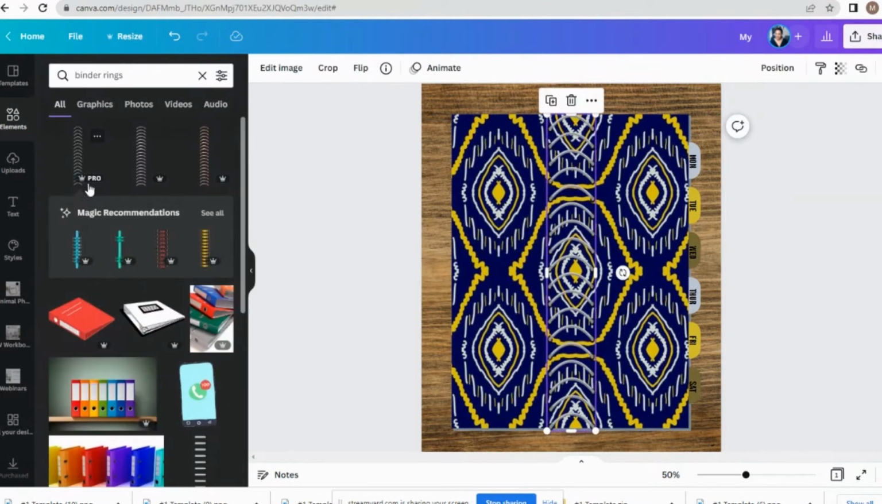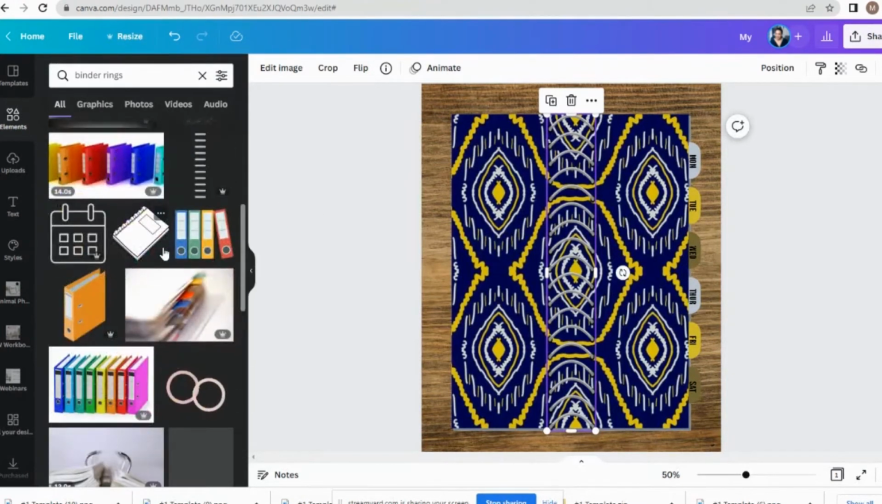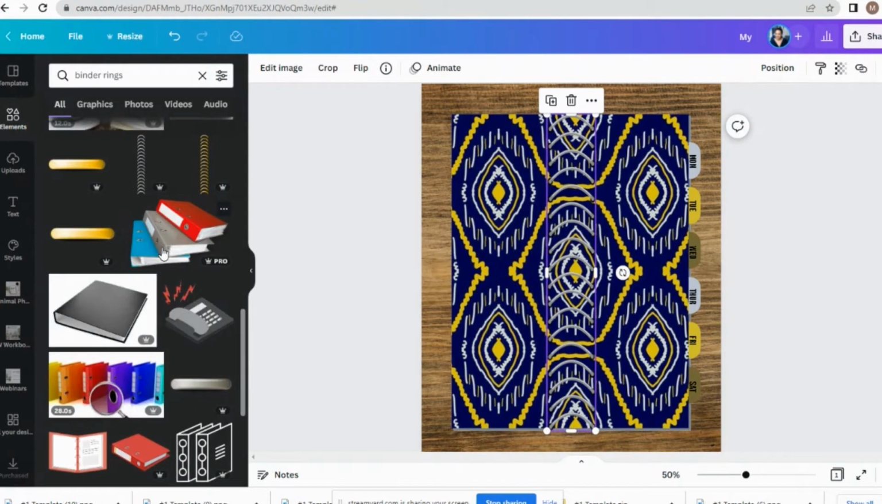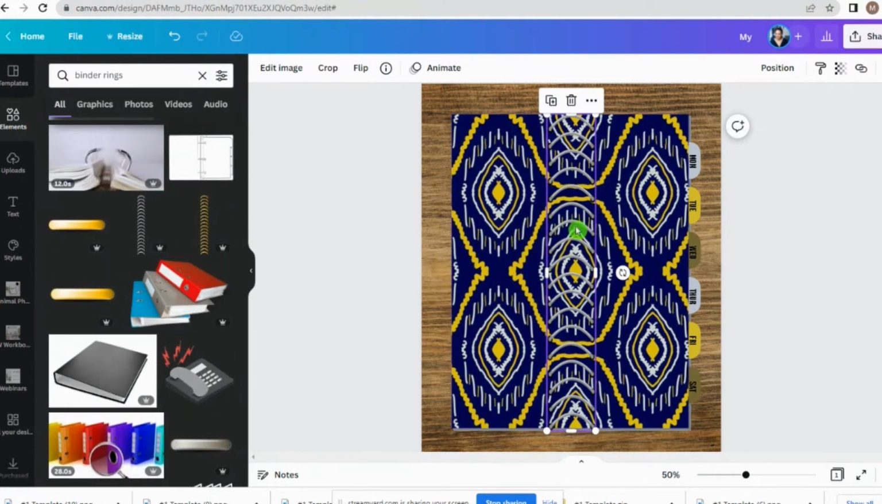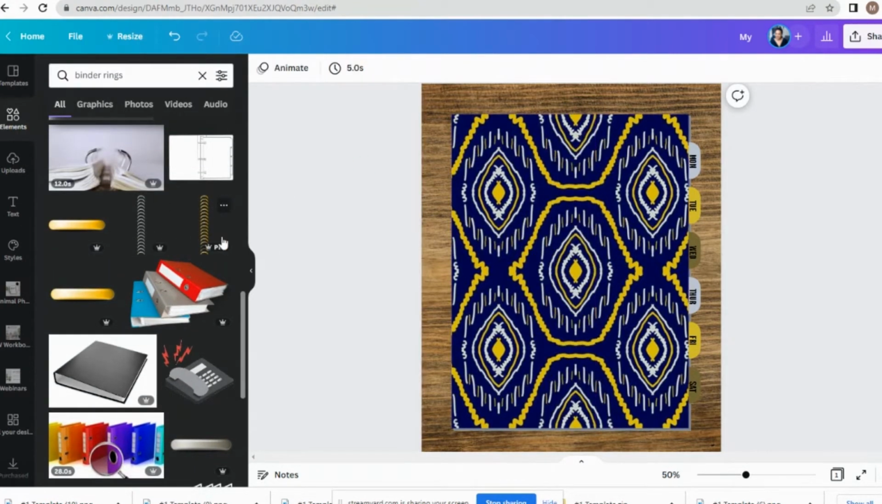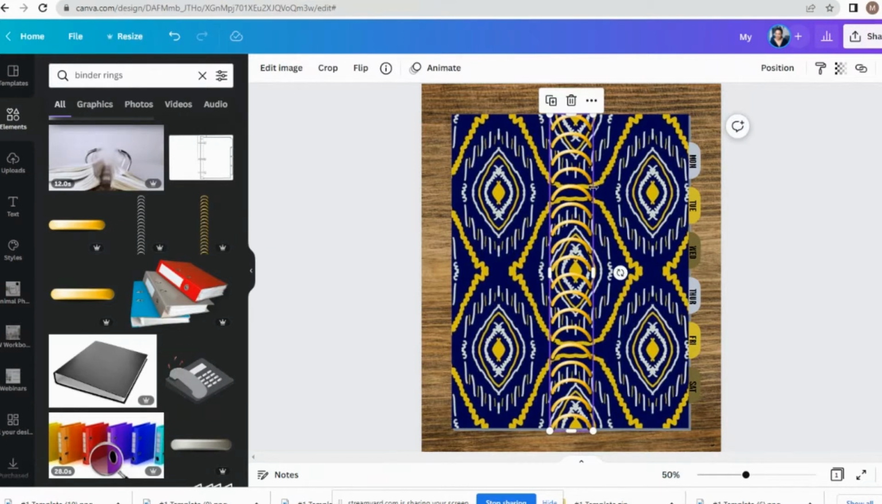As you can see, they come up as a pro version. So some of these, if you don't have the pro version, you may not be able to utilize some of these that I'm using today. Actually, I don't like this one. I think I like this gold one here better. So I'm going to use it.